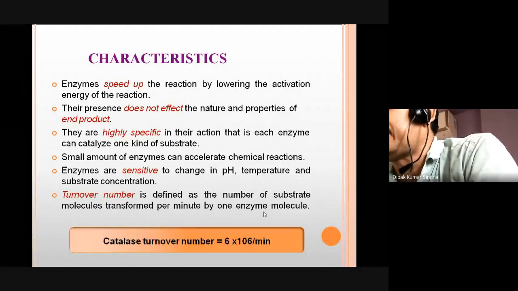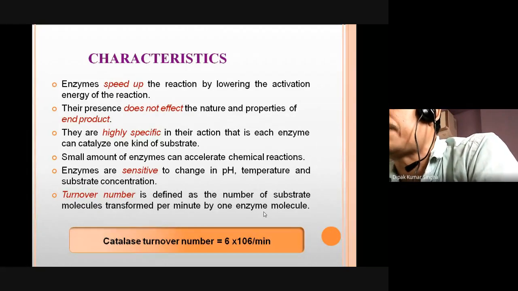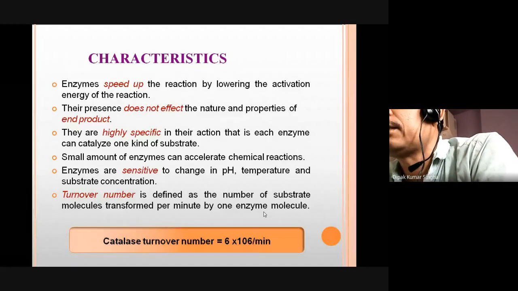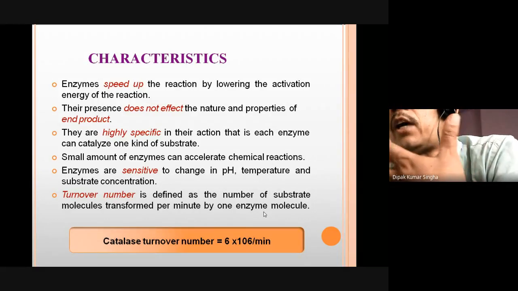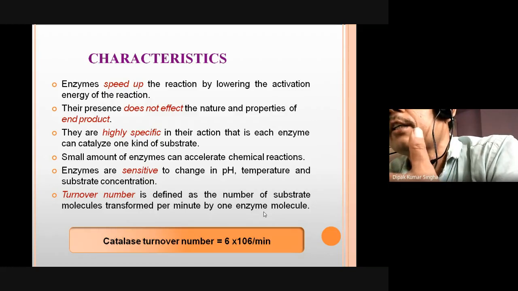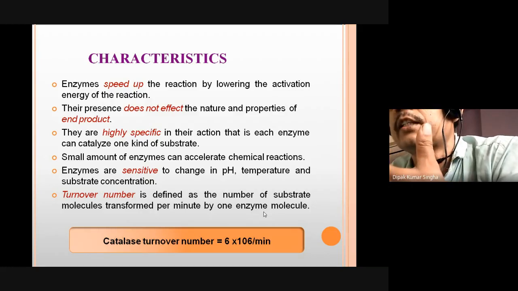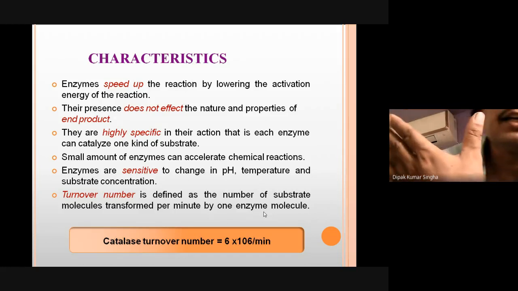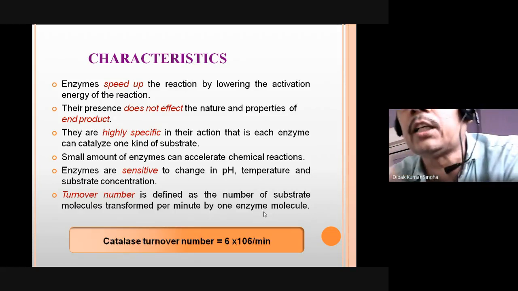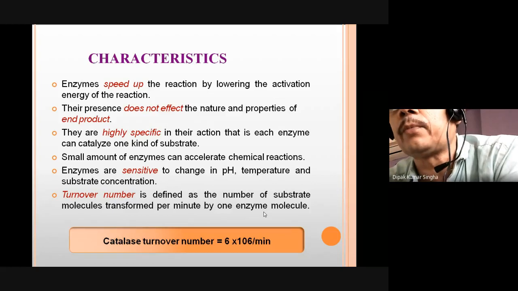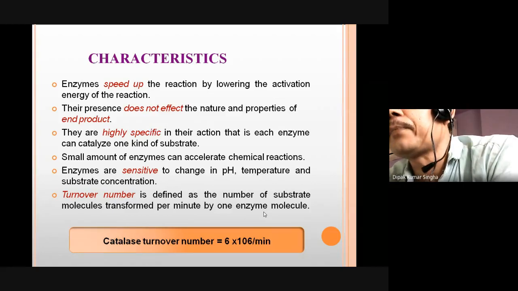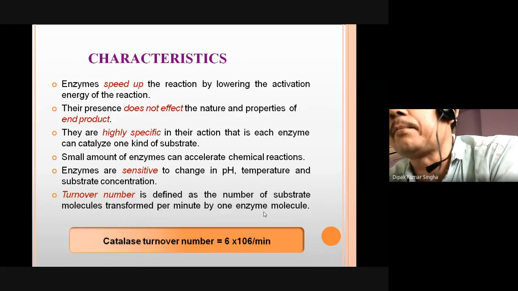A small amount of enzyme can accelerate the chemical reaction, increasing the rate of reaction 10 to 100 times. Concentrated hydrochloric acid does not digest a piece of chicken within 8 to 10 hours, but within 2 hours a chicken will be digested in the presence of pepsin. Enzymes are very sensitive to pH.